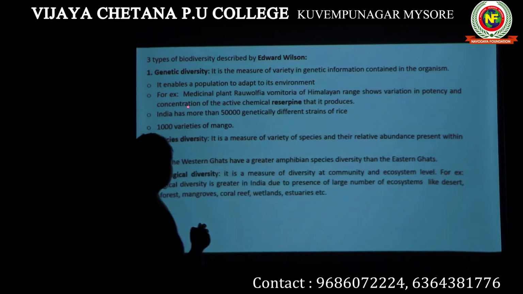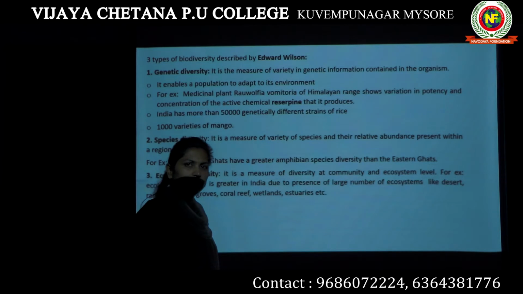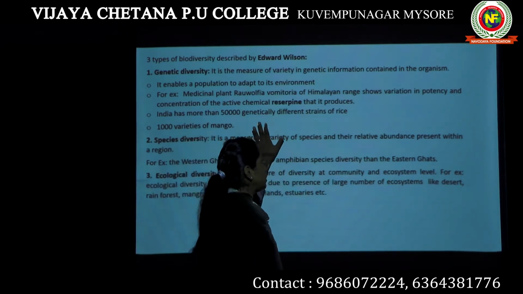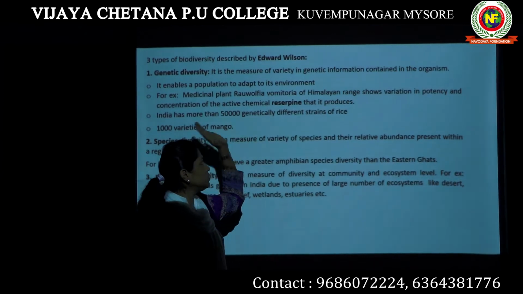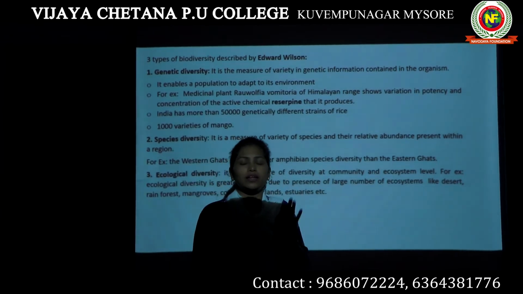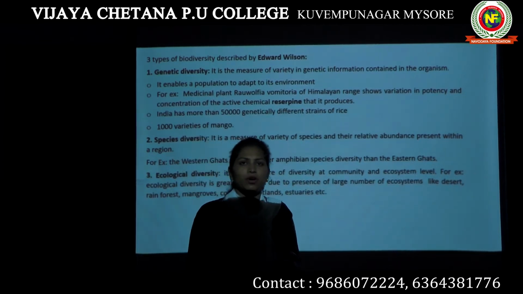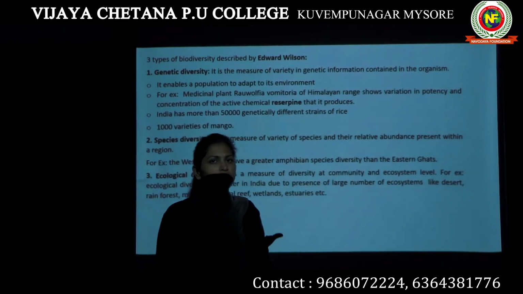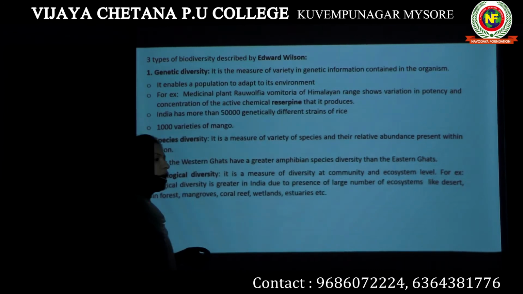The second example is that India has more than 50,000 genetically different strains of rice. Just in India, we have 50,000 genetically different varieties of rice. That is because of the variation in the genetic information in the rice plant, or the paddy.